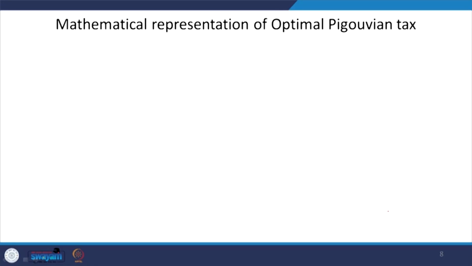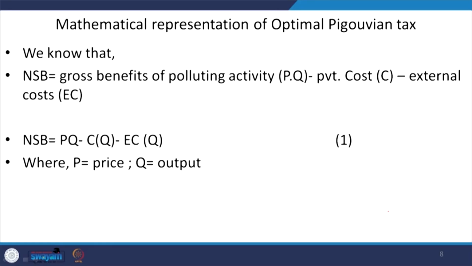So, now let us understand this same optimal Pigouvian tax by mathematical representation. Now, you can say that we already know this net social benefit. How we are defining this net social benefit is the gross benefits of the polluting activity, right. So, that means in terms of production itself.